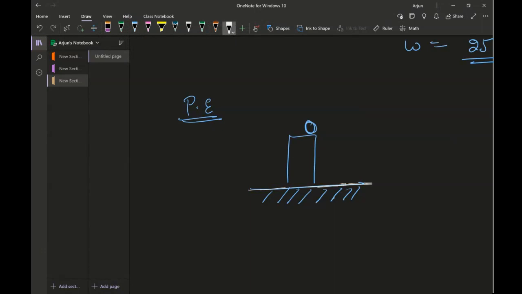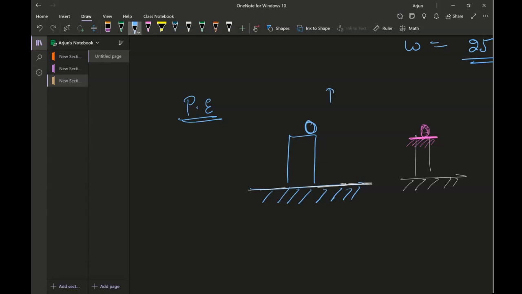It's really important to note from where we are finding the potential energy. For example, if this is another cliff and the ball is placed on top of it, and I wanted to find the potential energy possessed by this object with respect to the top of the cliff, then the potential energy value will be different.